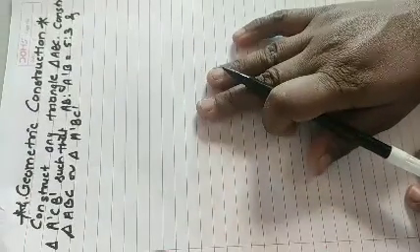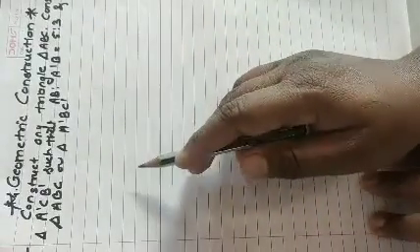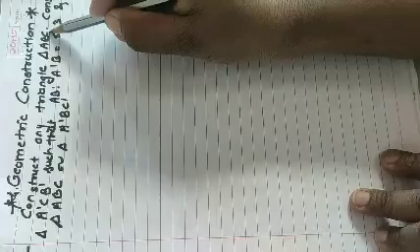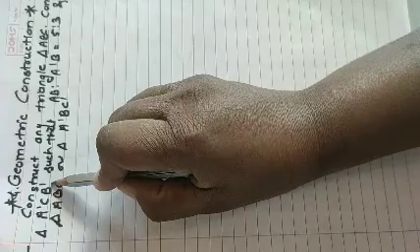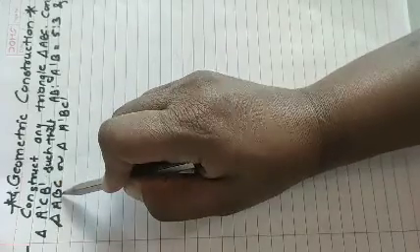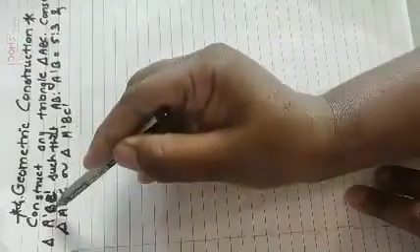Now if you read this question, you will notice that triangle ABC and one more triangle, A dash B C dash, are there.